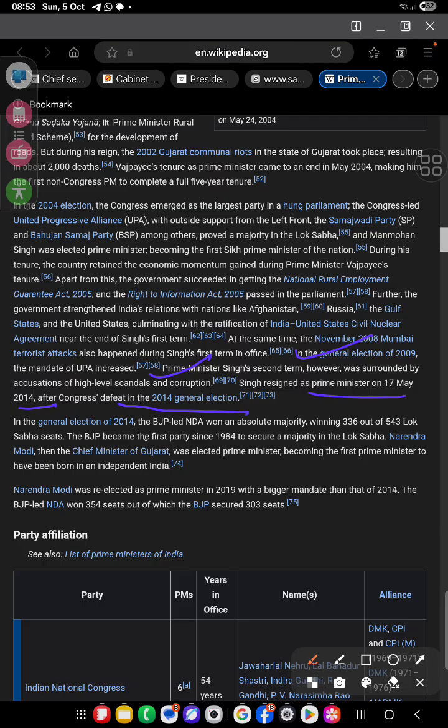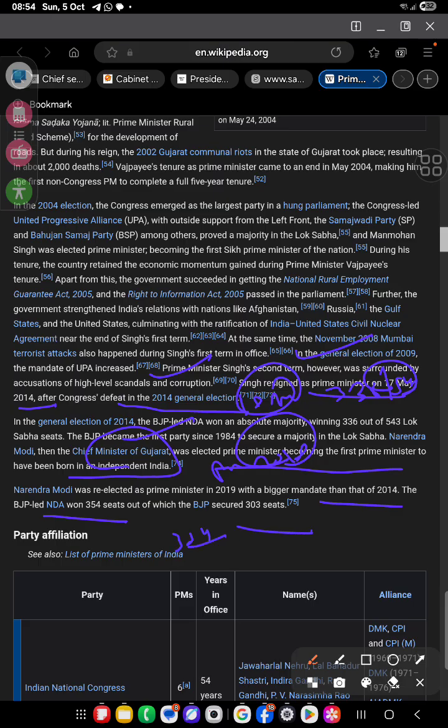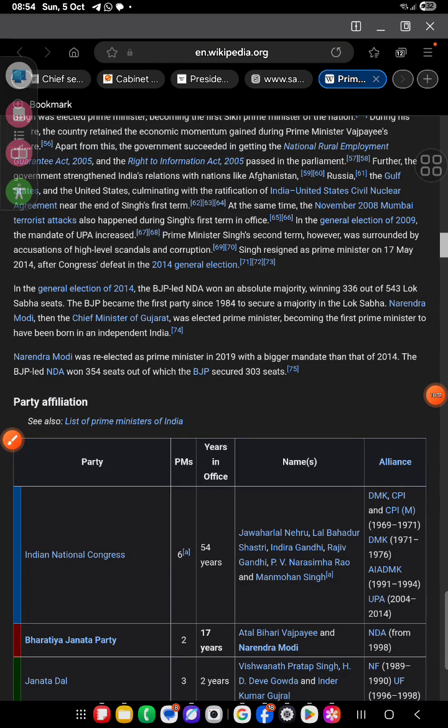In the general election, the BJP-led NDA won an absolute majority, winning 336 out of 543 Lok Sabha seats. The BJP became the first party since 1984 to secure a majority in the Lok Sabha. Narendra Modi, as the Chief Minister of Gujarat, was elected PM, becoming the first PM born in independent India. Narendra Modi was re-elected as PM in 2019 with a bigger mandate than 2014, and the BJP-led NDA government won 354 seats. Second, the BJP secured 303 seats also.